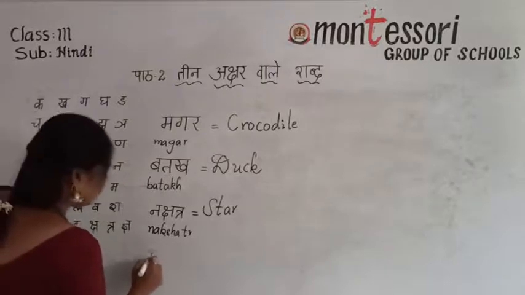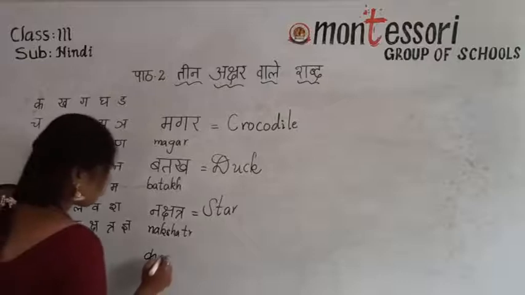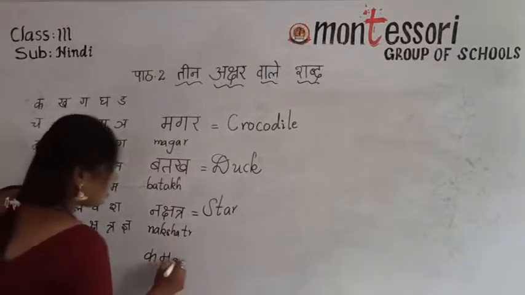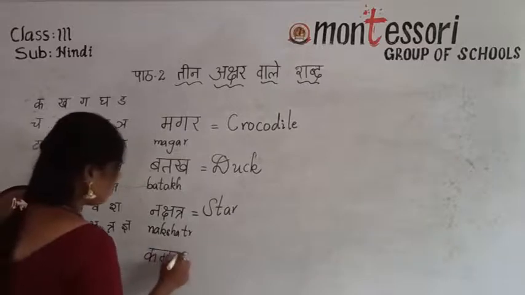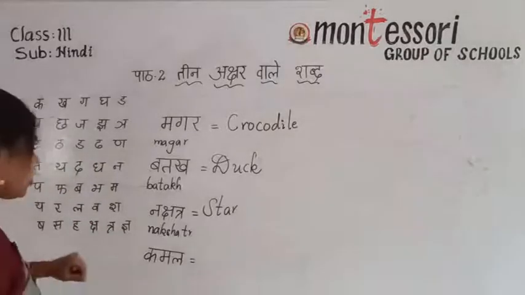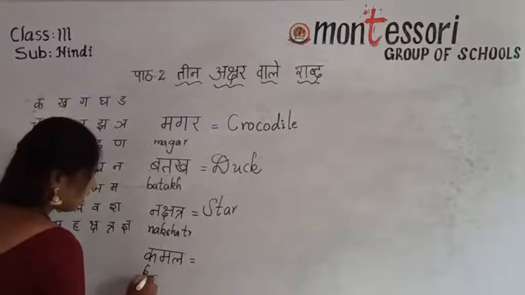See what I am writing. Next letter. What is that? Ka. Next one. Ma. Next. La. Check the English pronunciation, children. Ka. Ma.